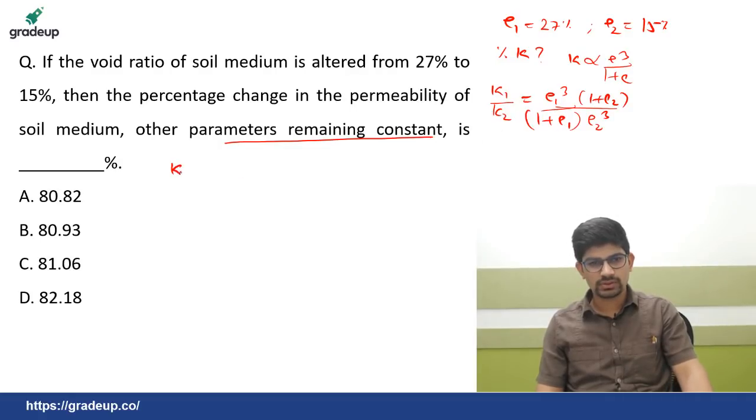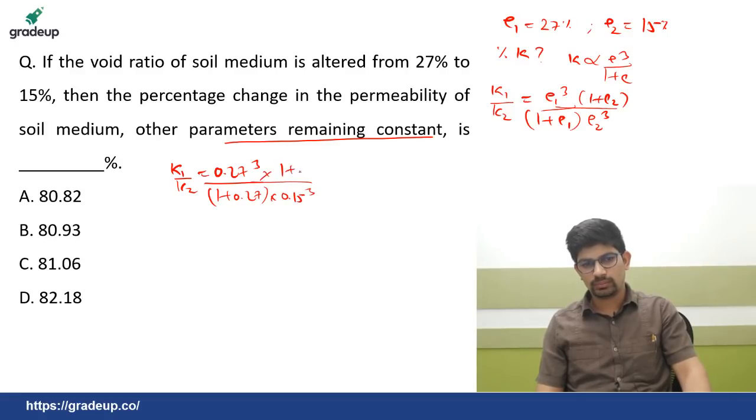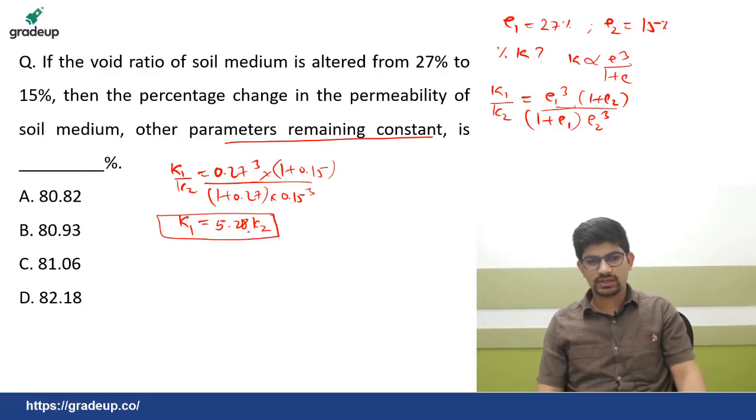So if I put the values, K1 by K2 is equals to 0.27 cube divided by 1 plus 0.27 into 0.15 cube into 1 plus 0.15. Okay. So if you simplify this one, you will get K1 is equals to 5.28 K2. So this is the relation between K1 and K2.